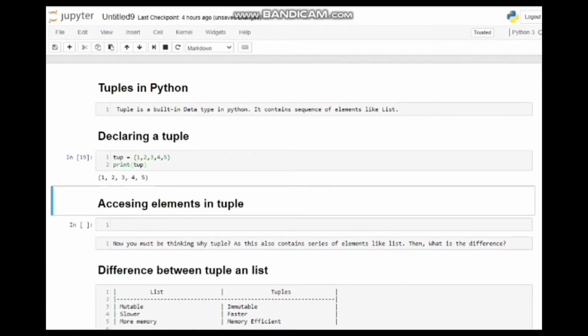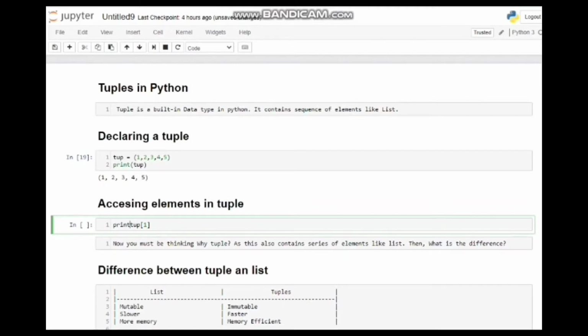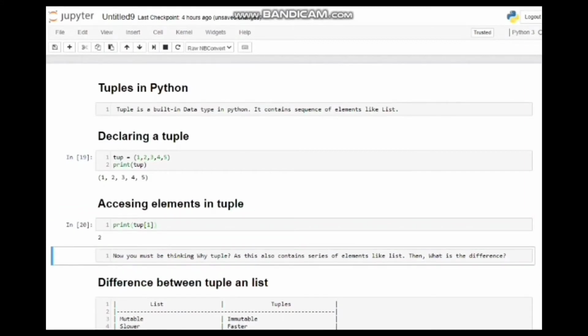Now, accessing an element in a tuple. Accessing an element is quite similar to what we used to do in list. I will give the tuple name. Suppose I want to access the second element, I will give the index number of the second element, that is 1, and I will just print it. What is the output? Yes, it is giving us 2.